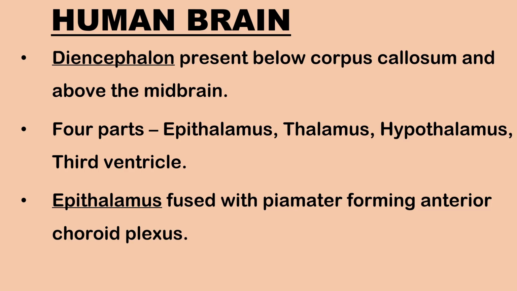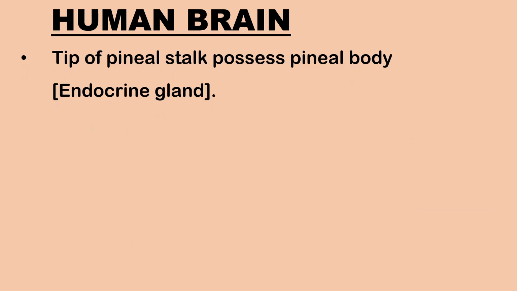Epithalamus is thin and its anterior part is fused with pia mater to form anterior choroid plexus. Behind the plexus, the epithalamus bears a pineal stalk whose tip possesses an endocrine gland called the pineal body.